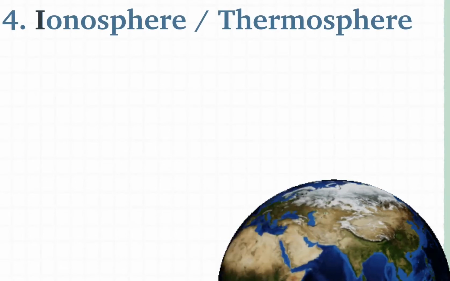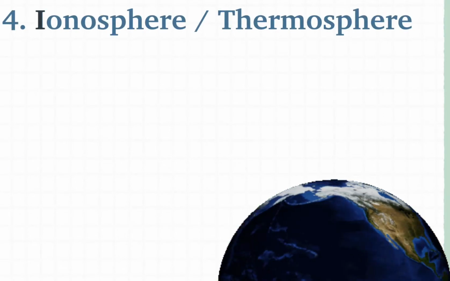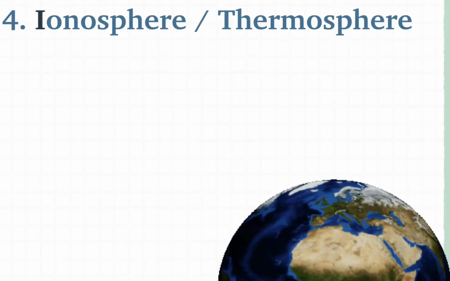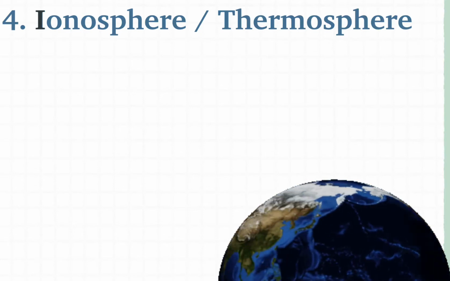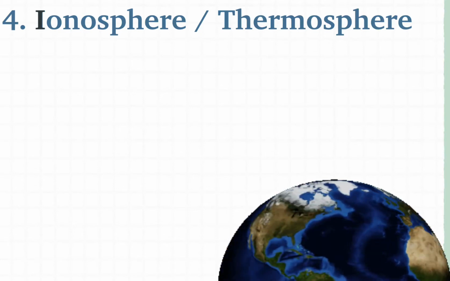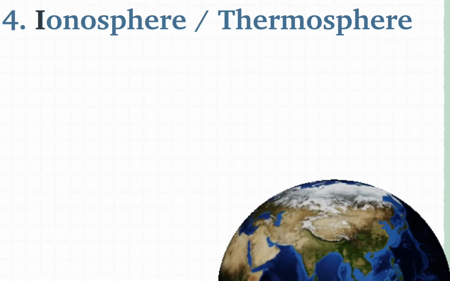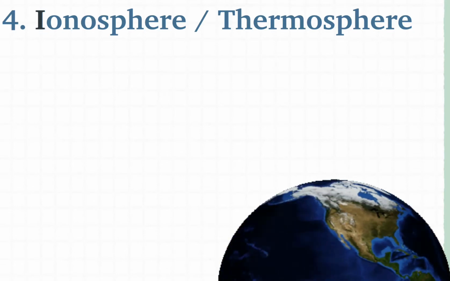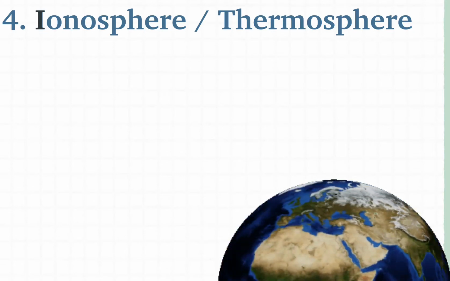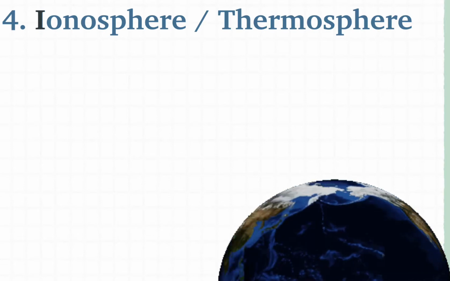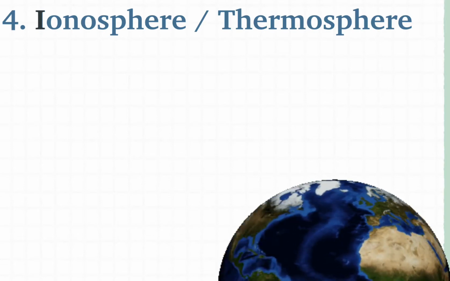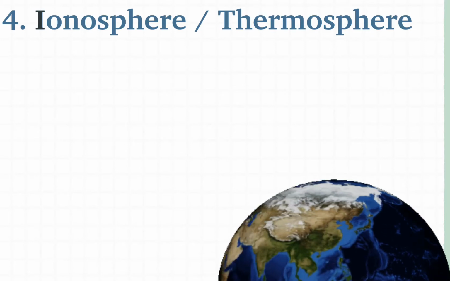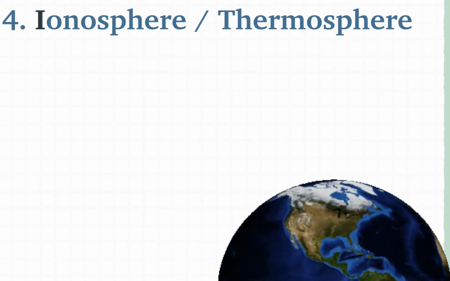Coming towards the thermosphere. Here we will not remember thermosphere. Here I am taking ionosphere. So you have to remember the second name. Here you have to remember the first letter, that is I. Here I will take ions. If you don't want to remember I, you can remember ION. Take out sphere because we know that it is layer. So you can take the first three letters, that is ION.